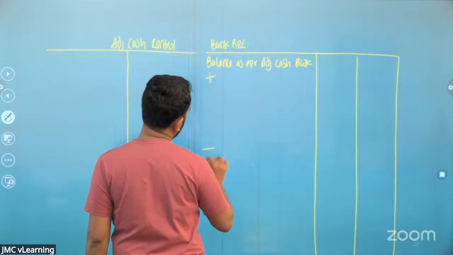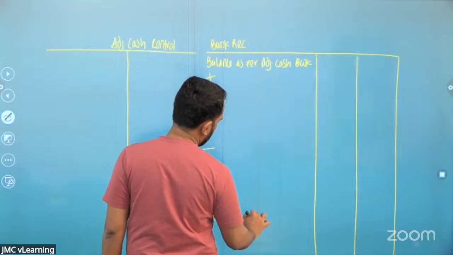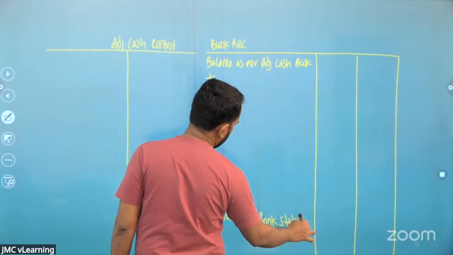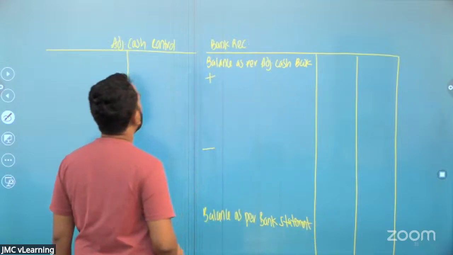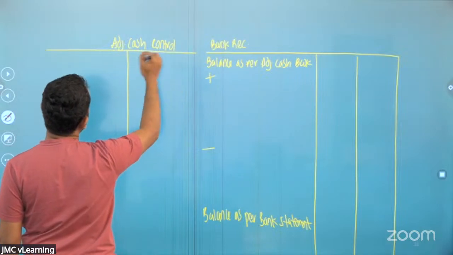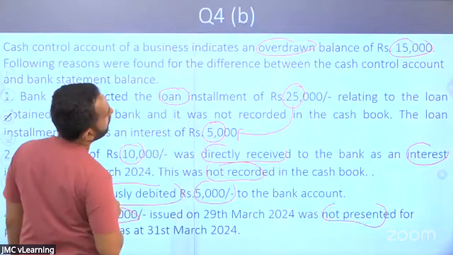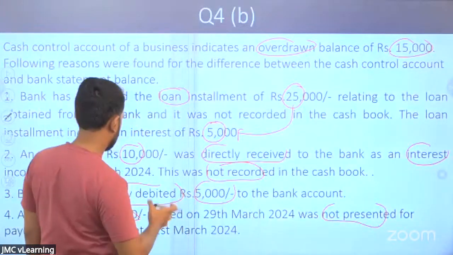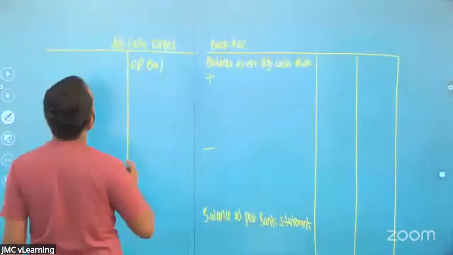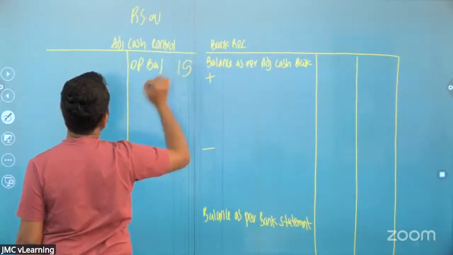You do the plus, you do the minus, you will arrive at balance as per bank statement. And the opening balance, adjusted cash book has an OD balance. So the opening balance is coming from the credit side of rupees 15,000. I believe I can do the question in thousands. Let me do the question in thousands. OD balance is 15.